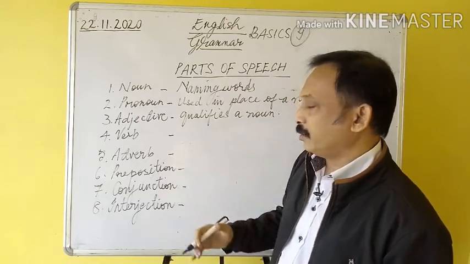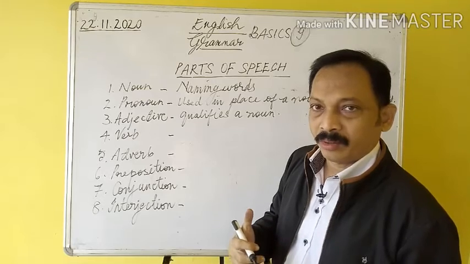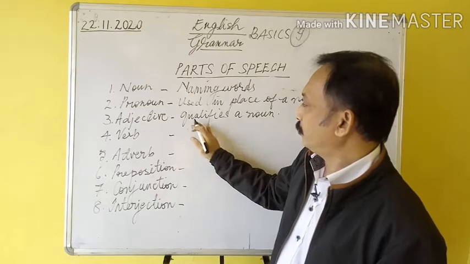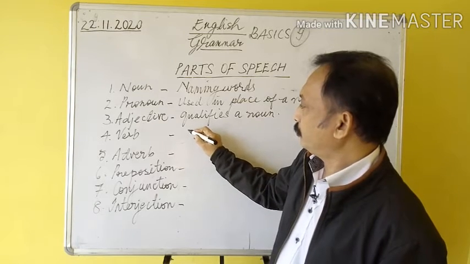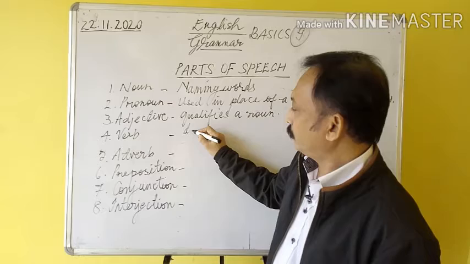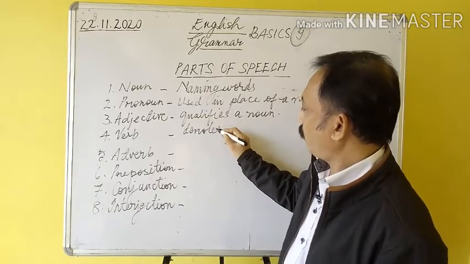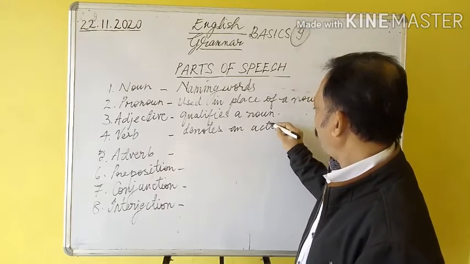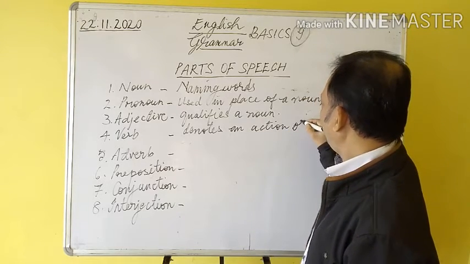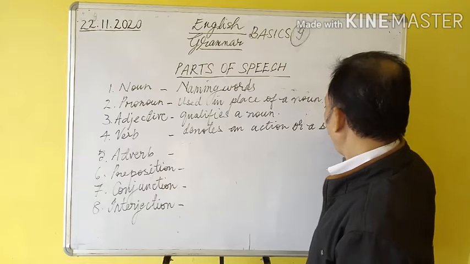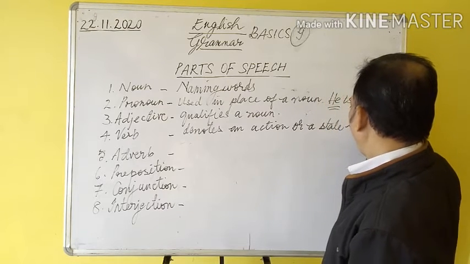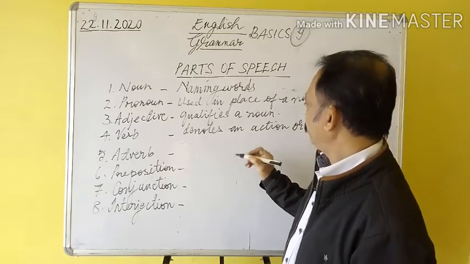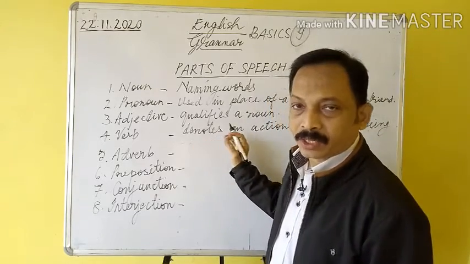You can say verb denotes doing or being something. Verb denotes an action or a state of being.